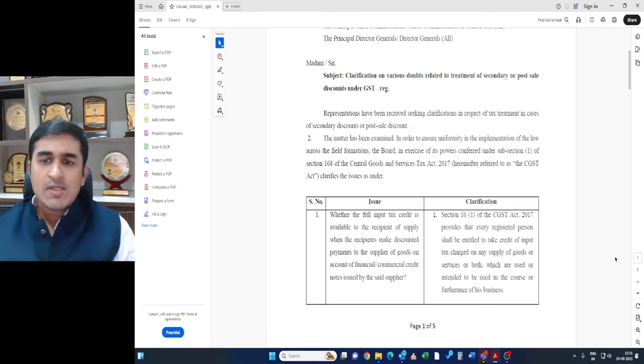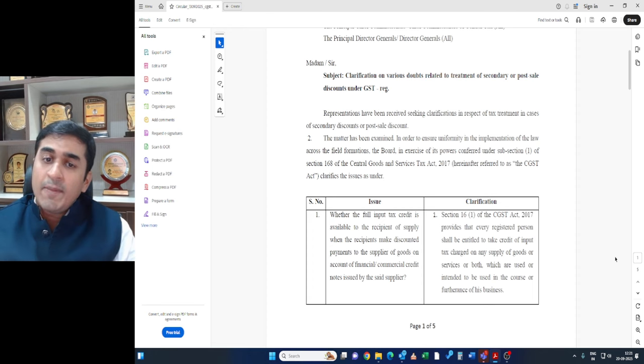So let's say I am the supplier and Mr. X is the recipient. If I am supplying to Mr. X, the question comes in whether Mr. X, who has taken the full ITC on the original supply, and if I am issuing a financial credit note to him for reducing the value of supply, let's say original value of supply was 1000, now I am issuing a credit note for 10%, which is for 100 rupees.